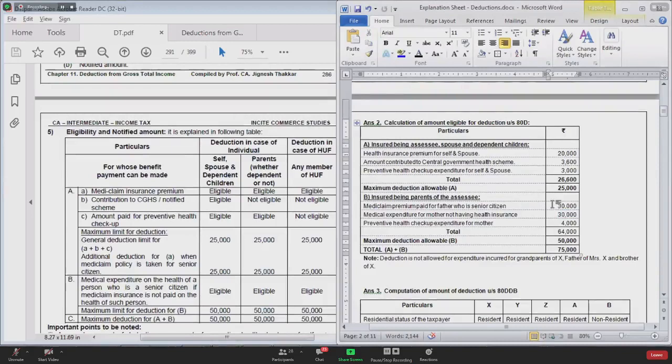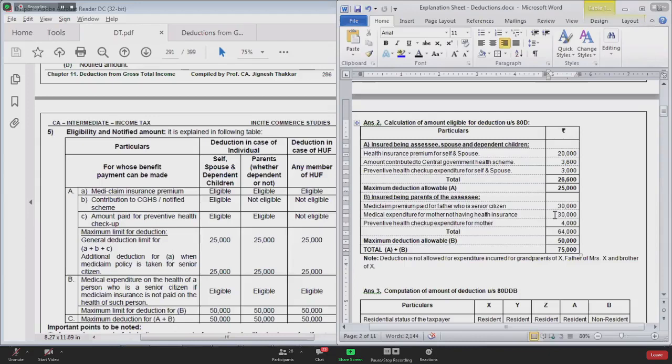In point capital A, normal limit is 25,000. In case of senior citizen, you get an extra limit of 25,000. So combined limit will be 50,000.